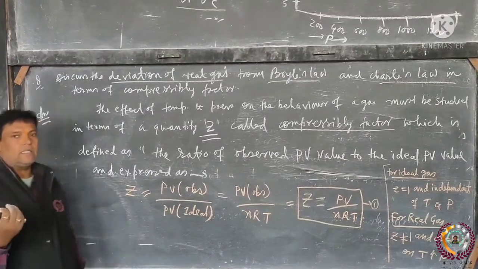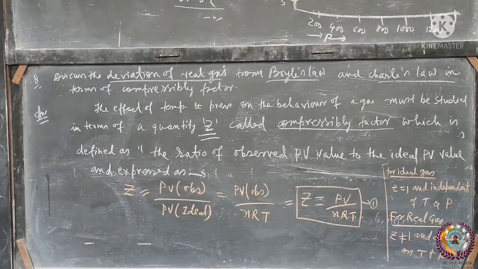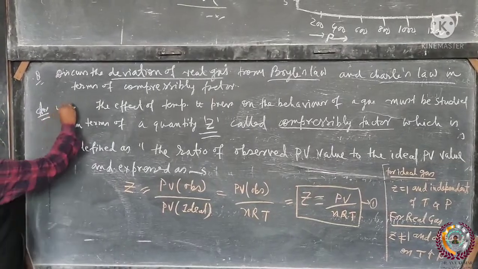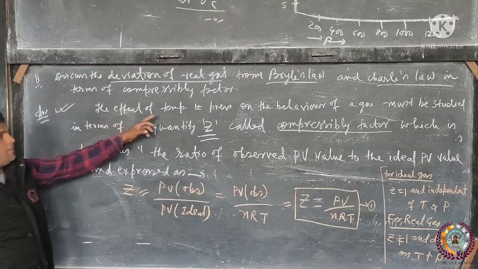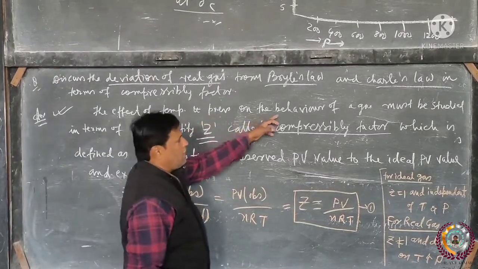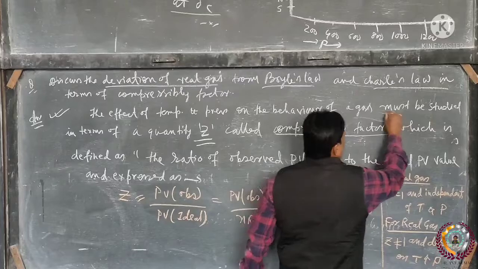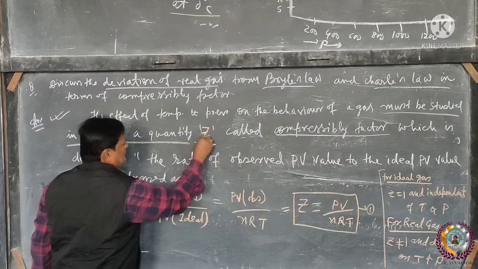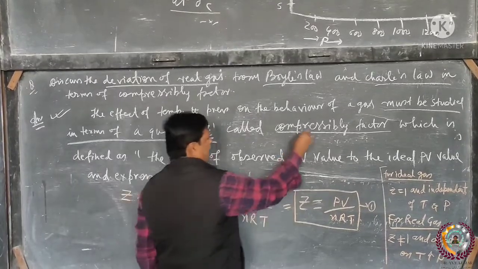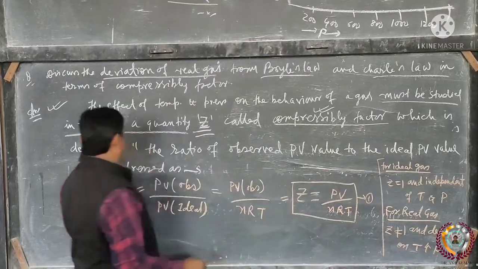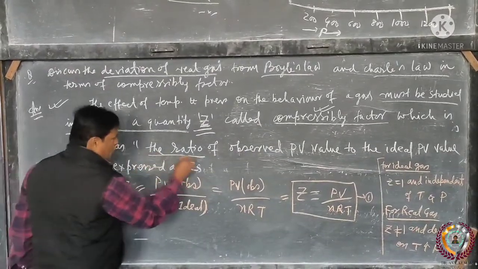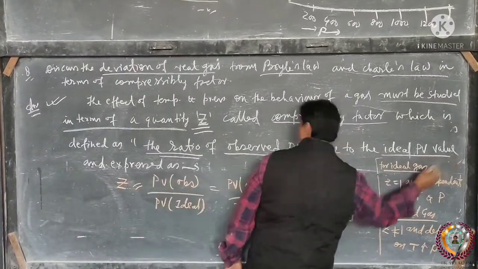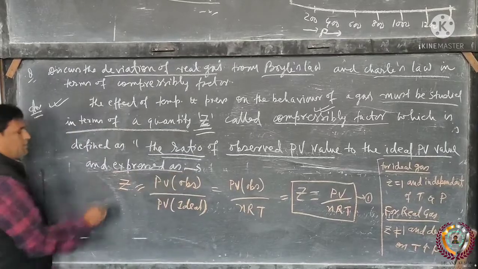Generally, the effect of temperature and pressure on the behavior of gas is studied in terms of a quantity called Z, known as compressibility factor, which is defined as the ratio of observed PV value to the ideal PV value, expressed mathematically